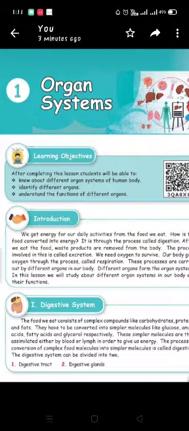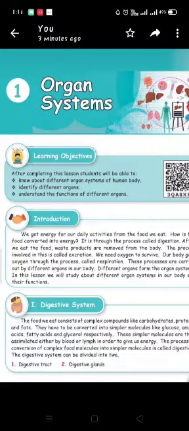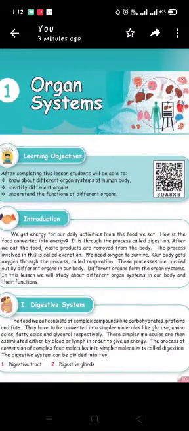Organ systems. Learning objectives: after completing this lesson, students will be able to know about different organ systems of the human body, identify different organs, and understand the functions of different organs. I already said, isn't it? We are going to learn the organ systems of the human body, identify them, and then know about their functions. Okay, and come to this introduction.